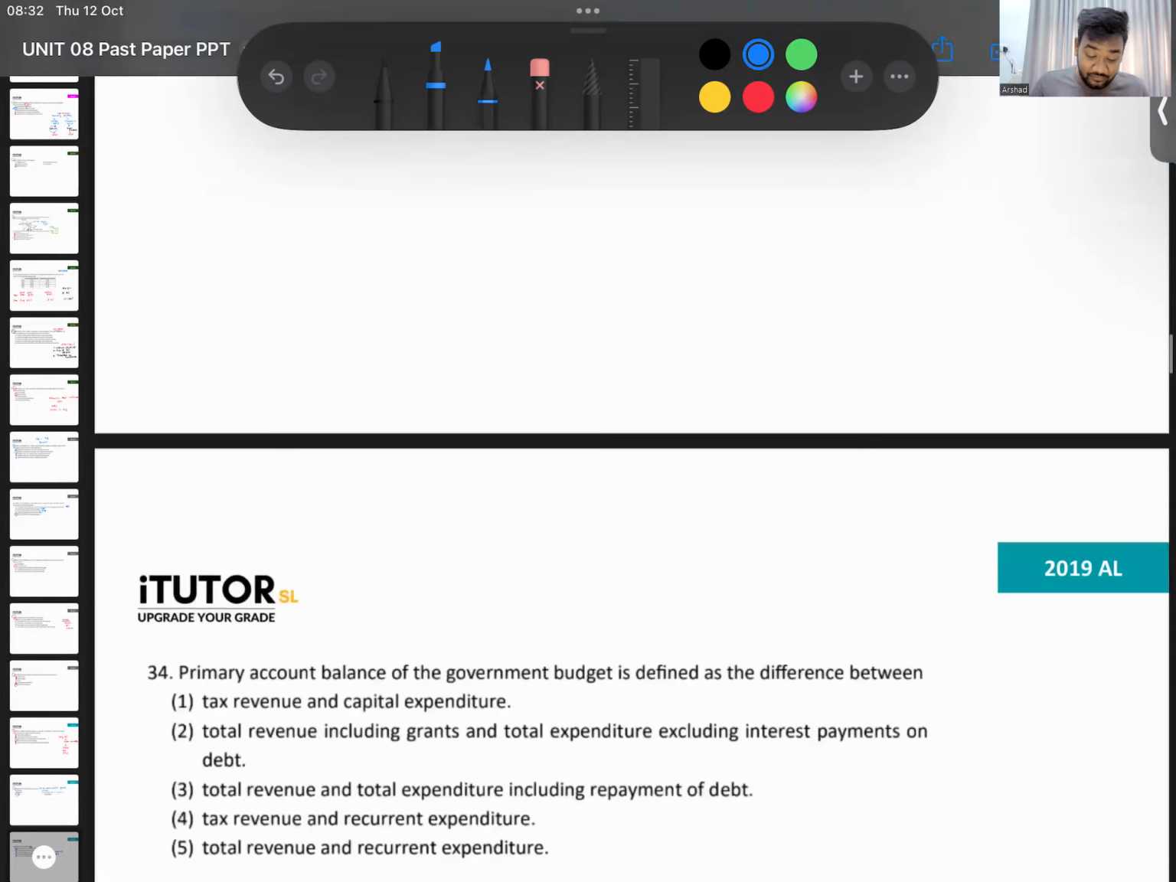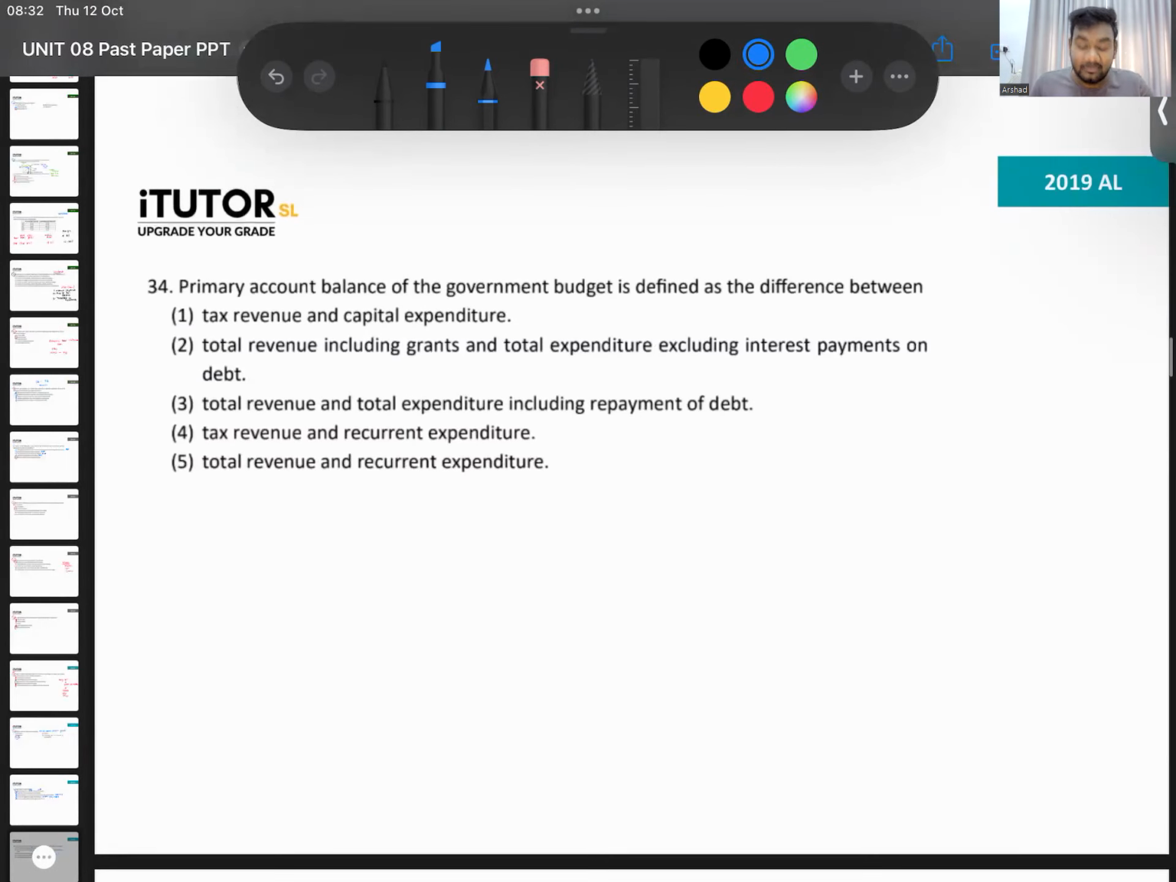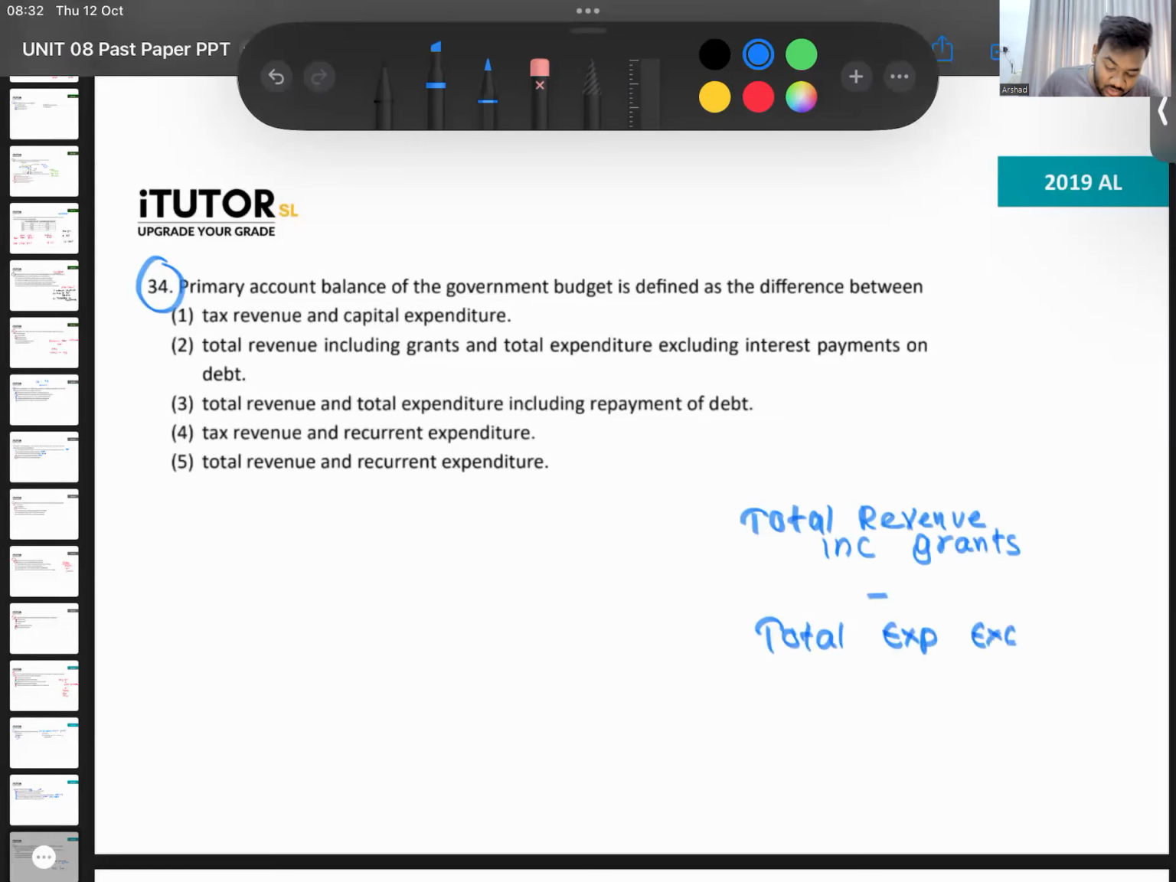Then we'll go to 34. Primary account balance of the government budget is defined as the difference between what? What is the primary account balance? Your total revenue including grants minus your total expenditure excluding interest payments. In other words, it's very similar to your overall balance. The only difference is without interest payment. That's what you call your primary account balance.